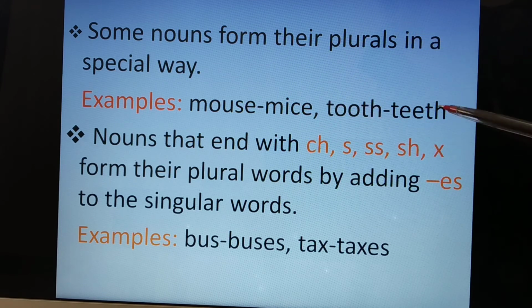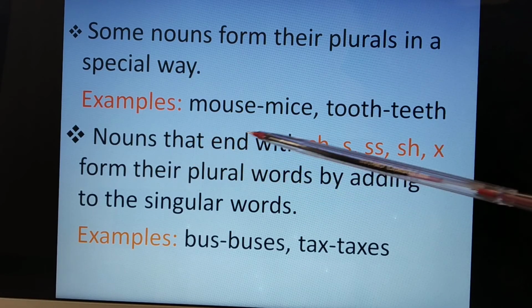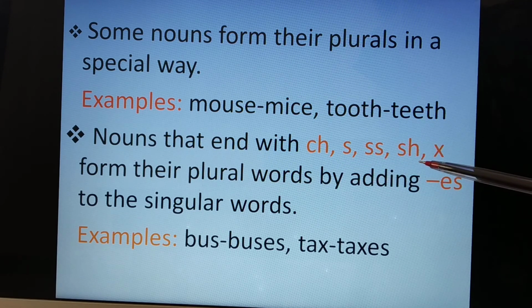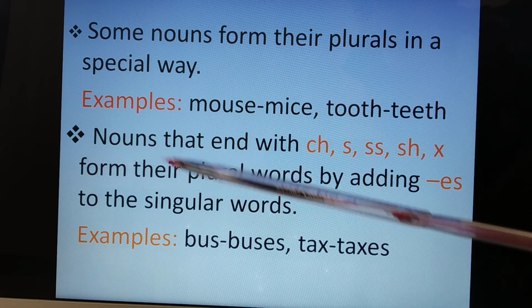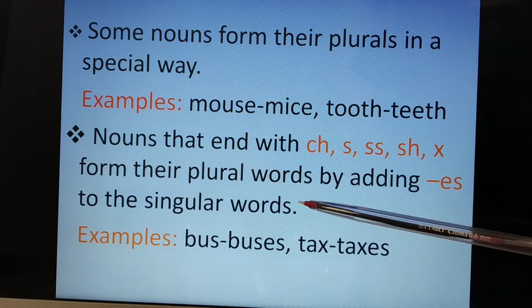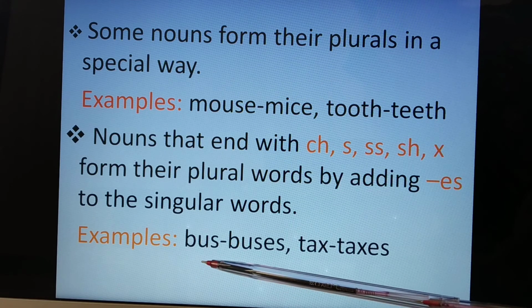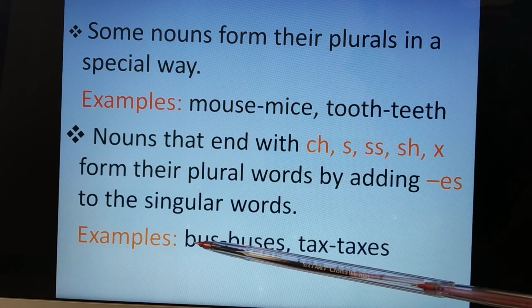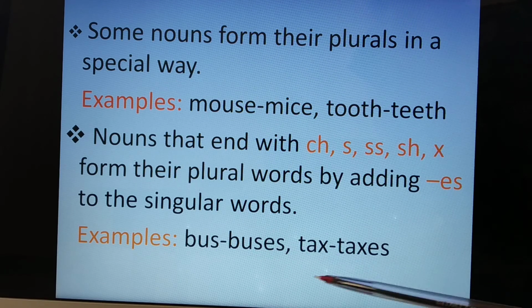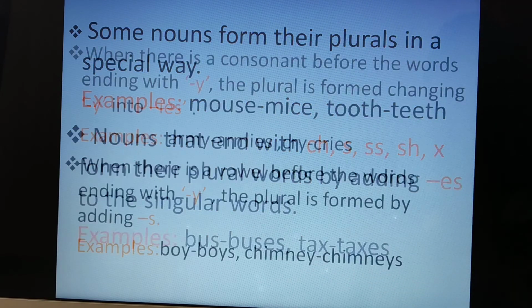Tooth, teeth. Nouns that end with ch, s, ss, sh, x form their plural words by adding es to the singular words. Bus is a singular word and we will add es, and buses will be the plural form. Tax, taxes.